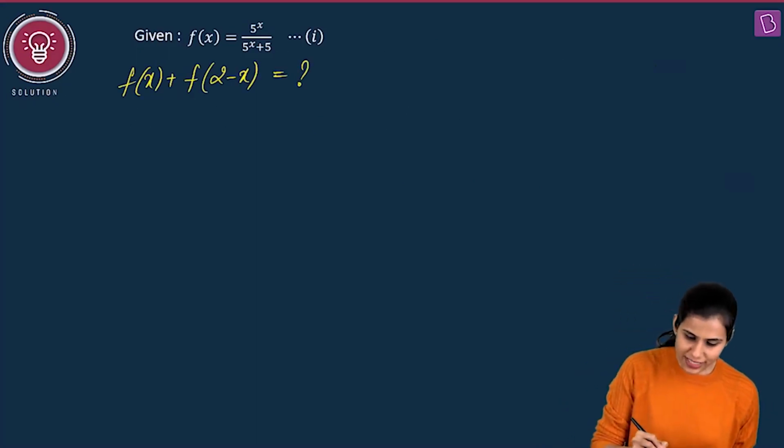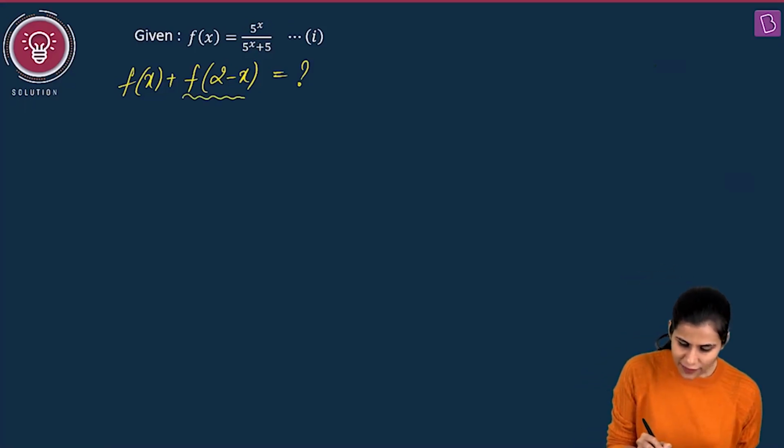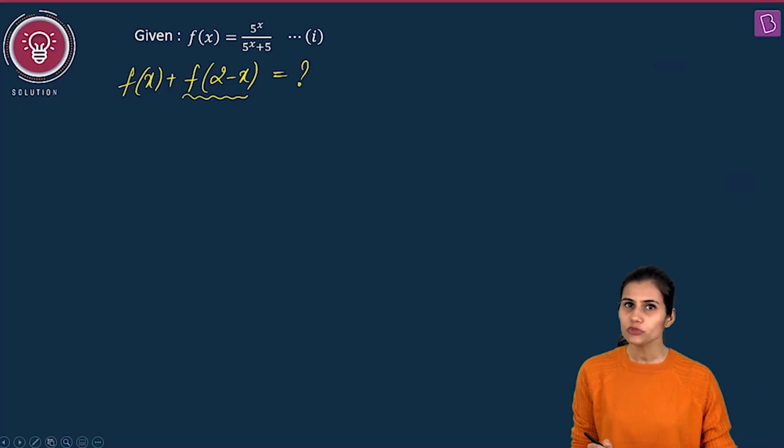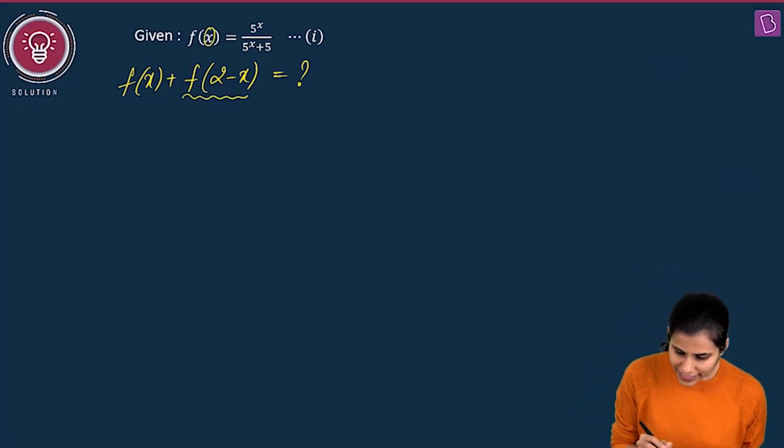Now f of x is already known to me. It is 5 to the power x upon 5 to the power x plus 5. We only need to calculate f of 2 minus x. So how to do that? Well, in place of x, just plug in 2 minus x. You get f of 2 minus x as 5 to the power 2 minus x upon 5 to the power 2 minus x plus 5. Simplify this.